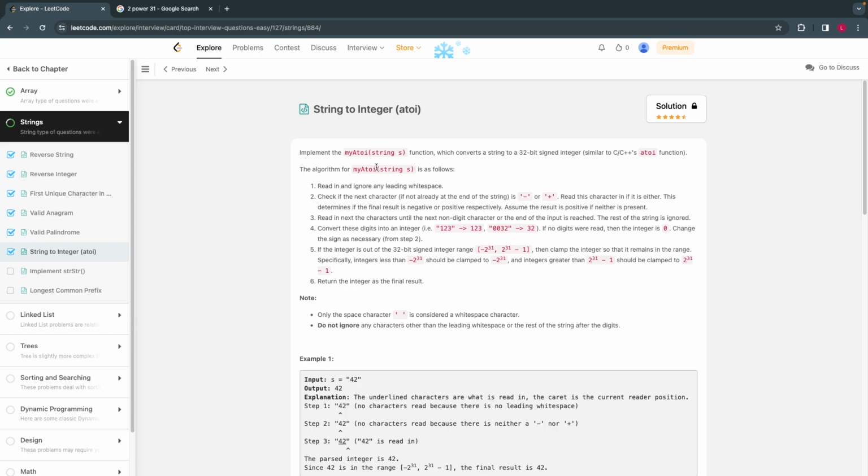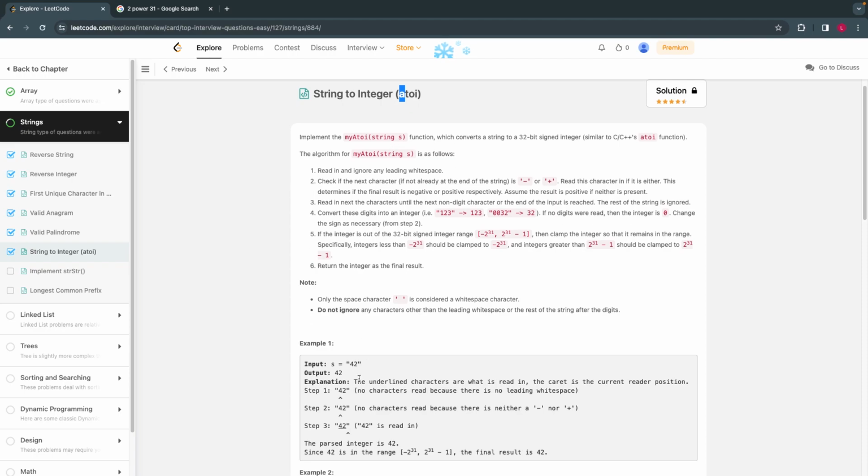Hello everyone, welcome back. Today let's solve the 17th top coding interview question from 48 top coding interview questions curated by LeetCode. We'll solve this problem using Python. So this problem is converting string to integer. It's called A to I, ASCII to integer.